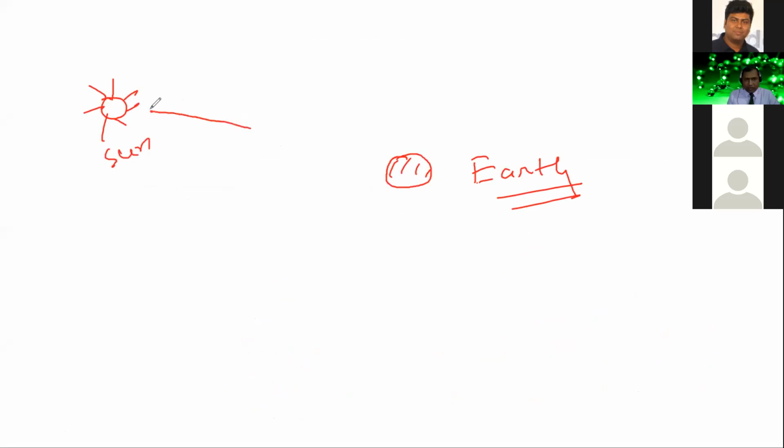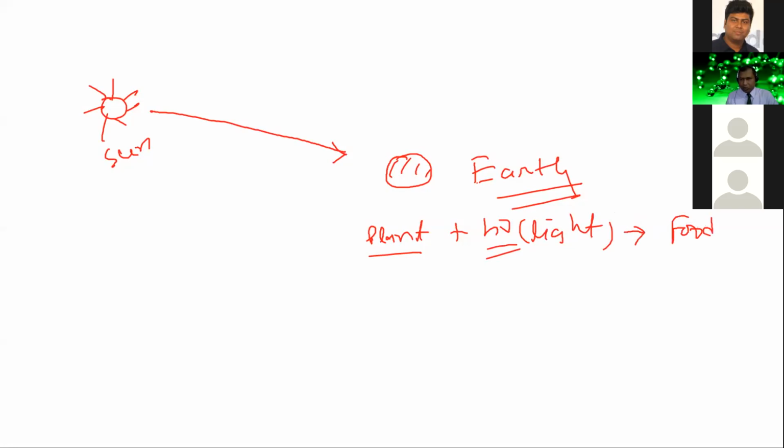When the sunlight comes here, the plant, using the light energy, by the photosynthesis process, produces food. Then this energy is trapped in this food. And when an animal takes this food, the energy enters the body of the animal, right?